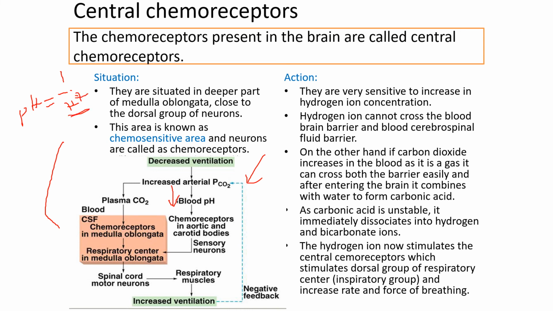If H plus ion concentration is increased, what happens? Your pH value will decrease. So your blood pH value will decrease by an increase in H plus ion concentration. So the chemoreceptors in the aortic and carotid bodies will sense it and send it to your respiratory center. This causes an increase in your ventilation. In that way, it can reduce your CO2 concentration.